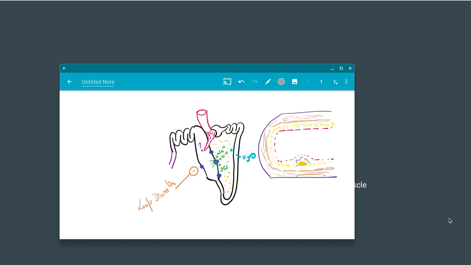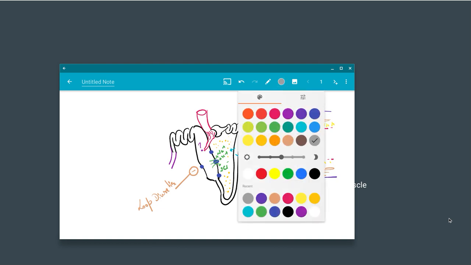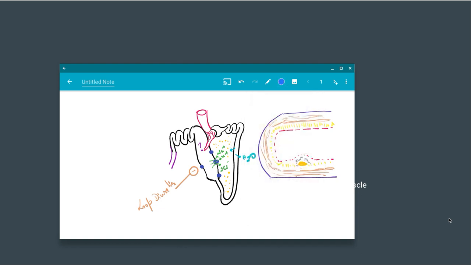Now next, if there is this elevated or damaged endothelium, do you realize that the platelets are going to get activated? Yes, platelets get activated. So platelet aggregation will take place.